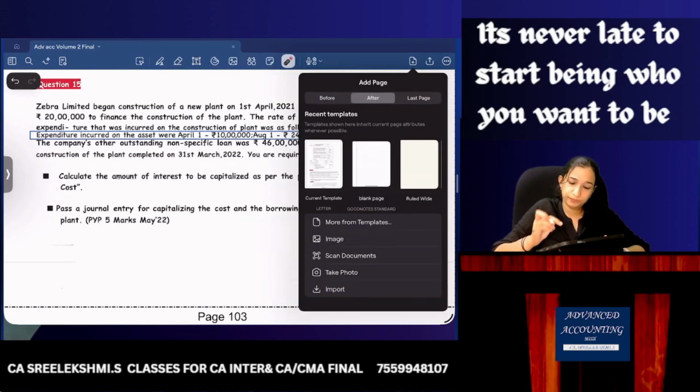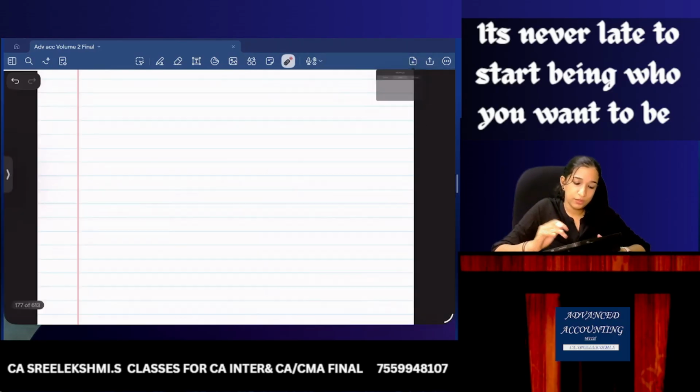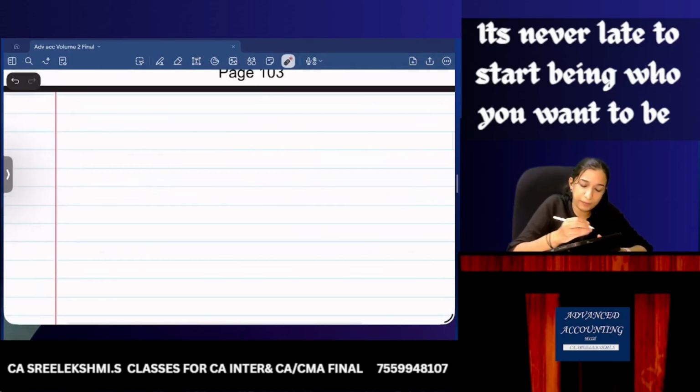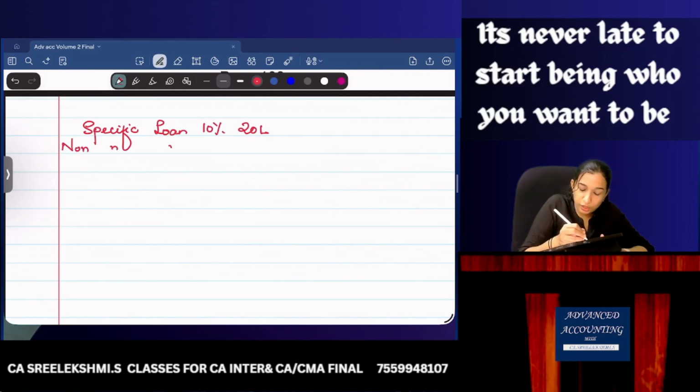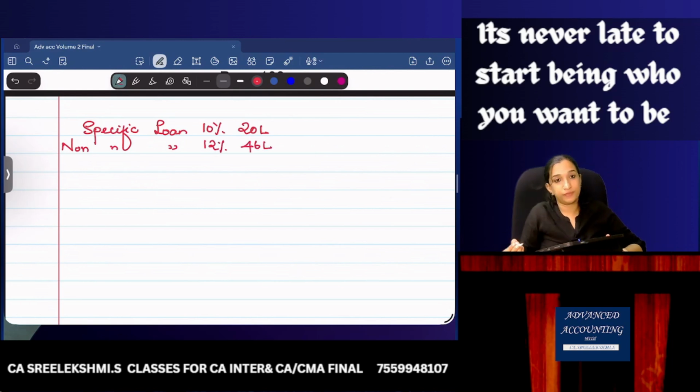So, for your understanding, let me write. We have a specific loan of 20 lakhs at 10% interest, and we have a non-specific loan of 46 lakhs at 12% interest.